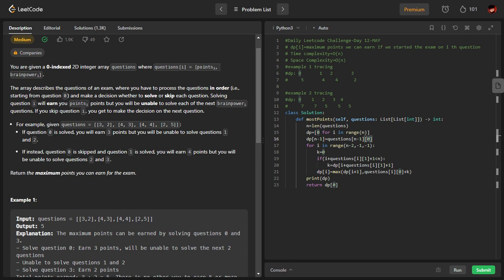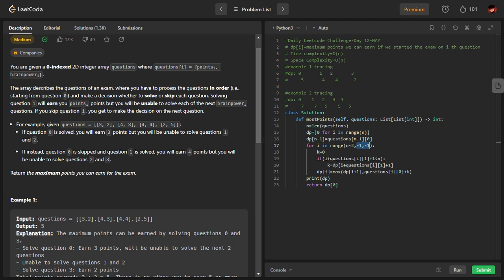What is the zeroth one of it? This is the zeroth index, this is the first index. This is the zeroth index of the n minus 1th question. That is the basic idea. I am going to start in a reverse way from the n minus second index onwards till the zeroth index. This is how we ensure that we go to the zeroth index.